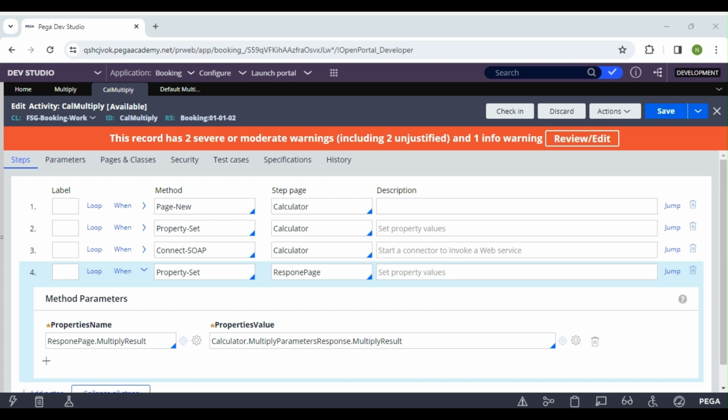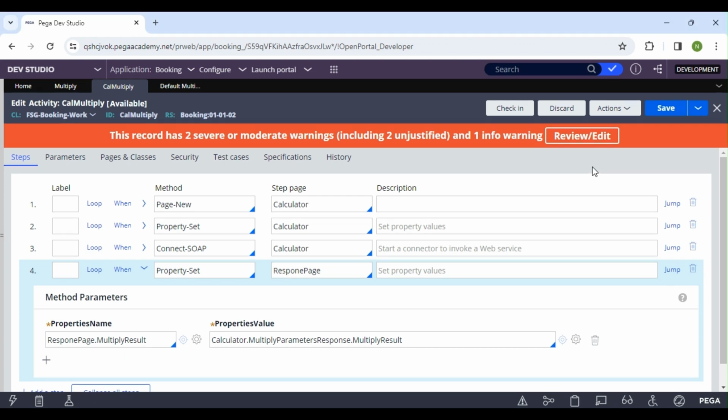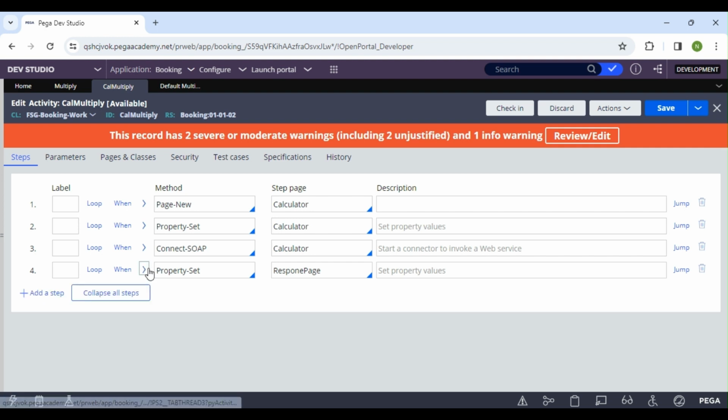So now we can see our response page. This has the result as 25. So this is how we create our Connect SOAP. In the next class I will explain the error handling. In case we are calling this Connect SOAP and the service is not available right now, we will get an error, right? So based on that, how we can do the error handling here, we can see in the next class.